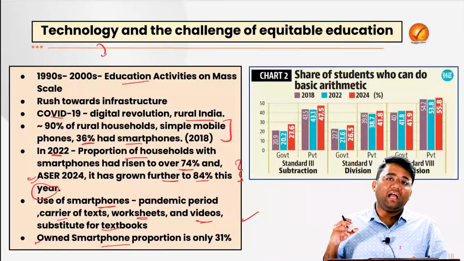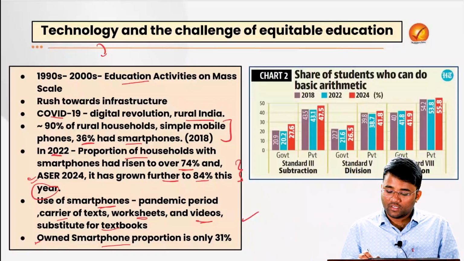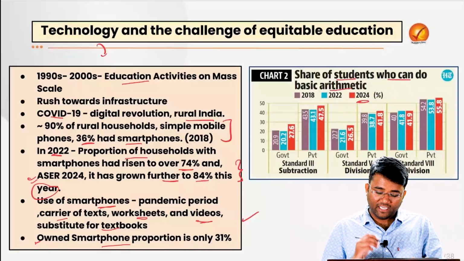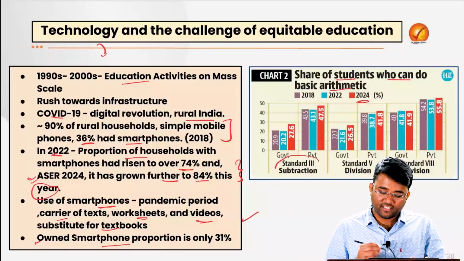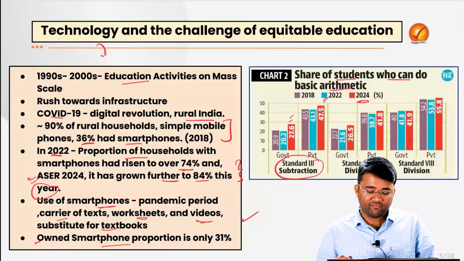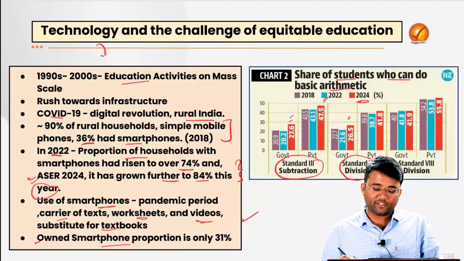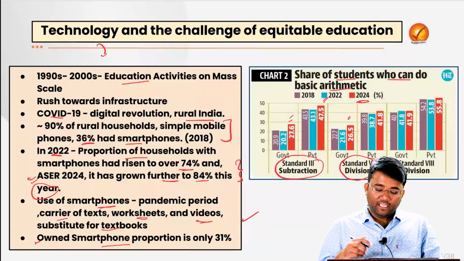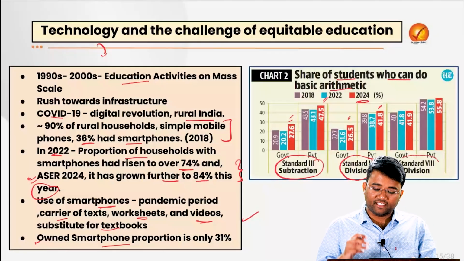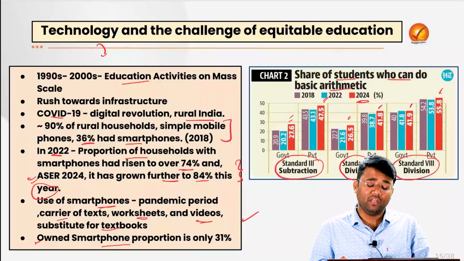The ASER 24 highlighted the abysmal condition of education in India itself. For example, the share of students who can do basic arithmetic in 2024: standard third subtraction can be done by 27.6% in the government school and 47.5% in a private school. Similarly, standard 5 division can be done by 26% of the students in year 24, and in the private school it was 41.8%. Standard 8th division can be done by 41.9% of the government school students and 55.8% of private school students.